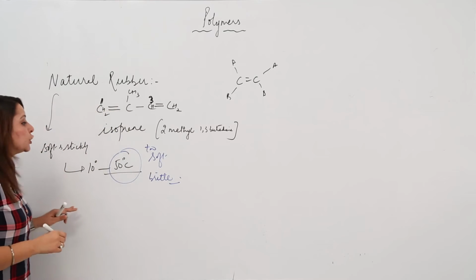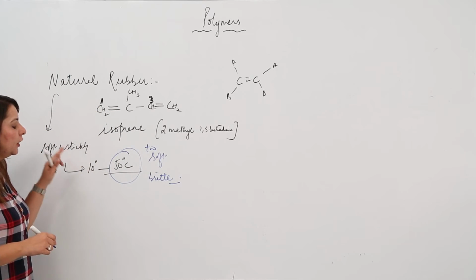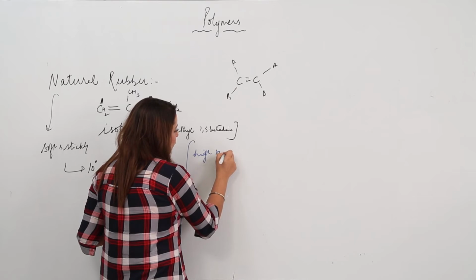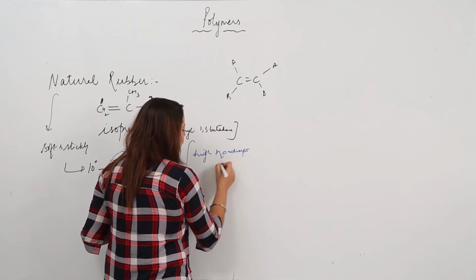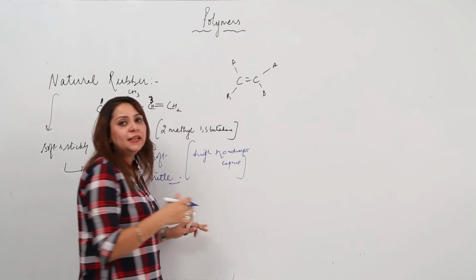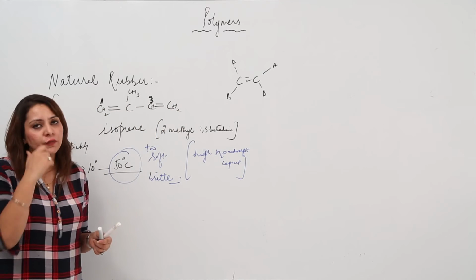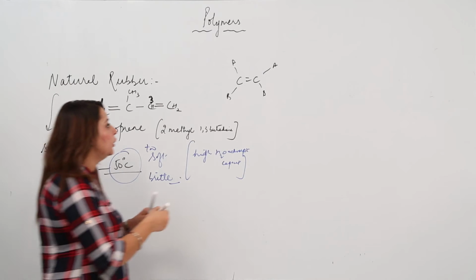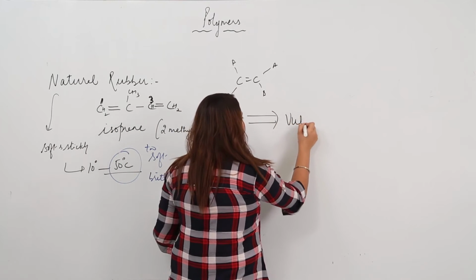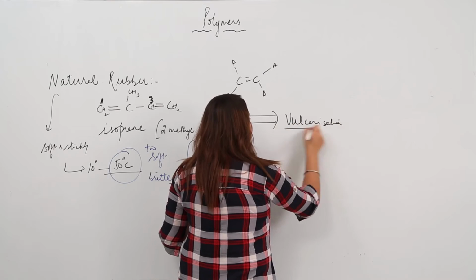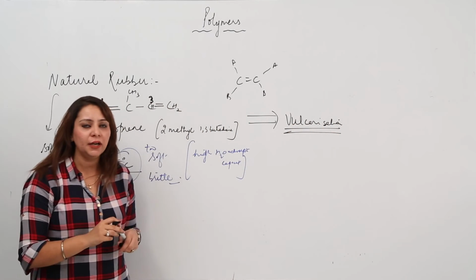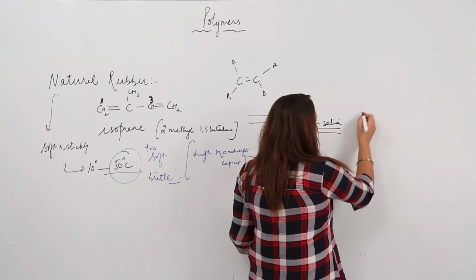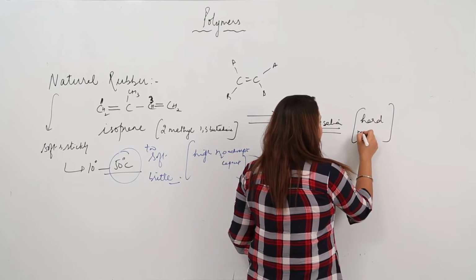It becomes brittle. And one more property: it has a high water absorption capacity also, and it gets easily attacked by chemicals. It doesn't have a lot of resistance. So in order to improve the properties of natural rubber, we follow a process of vulcanization. That means we make natural rubber a semi-synthetic rubber. We do a certain kind of modification, and as a result we improve the properties. It becomes harder, more resistant, and likewise.